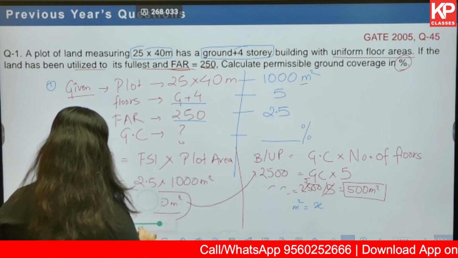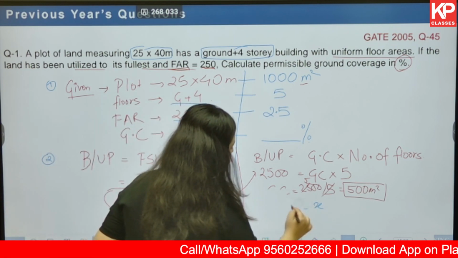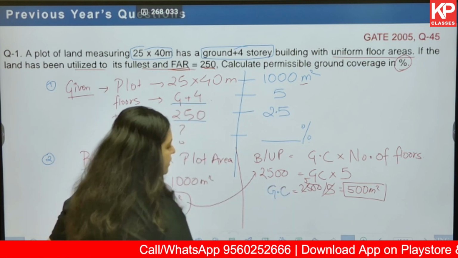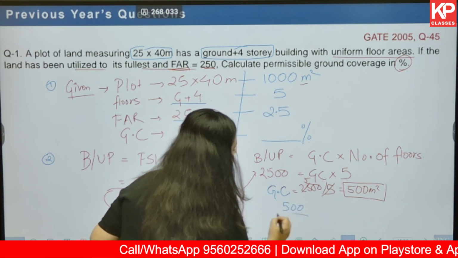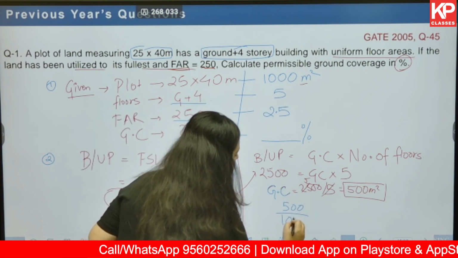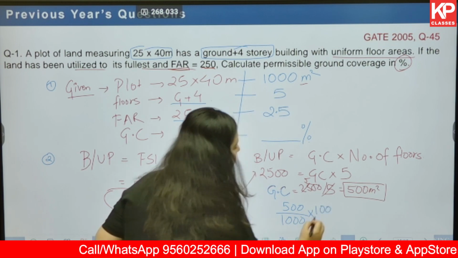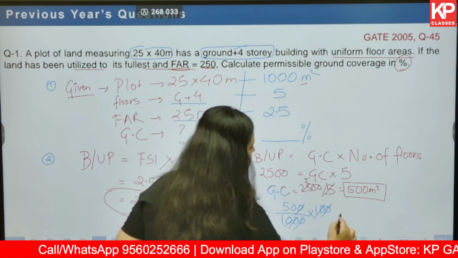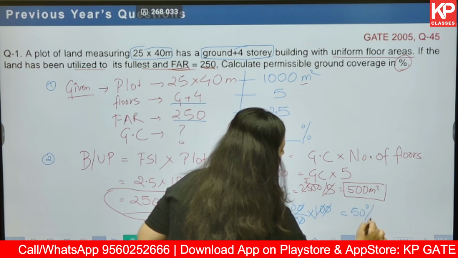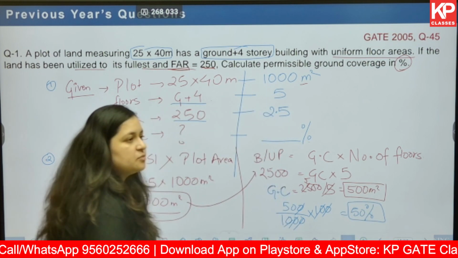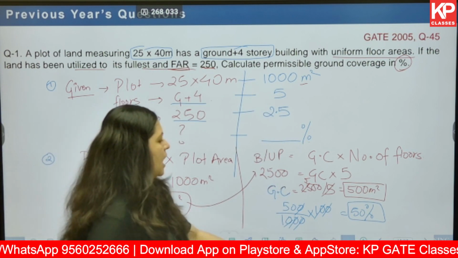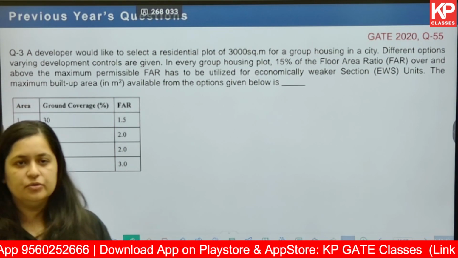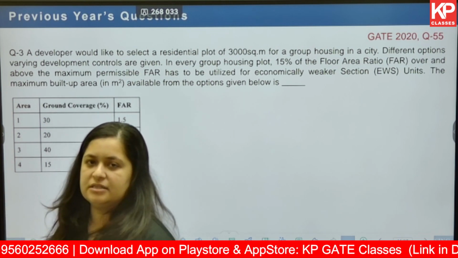Okay. So you can write it as 500 divided by plot area, that is 1000, multiplied by 100 because you want to convert it to percentage. So you get the answer as 50%. This is your final answer and this is what you are going to input in the answer as NAT. Okay, I hope the overall concept is clear to you. Please solve the next question that is displayed on the board.